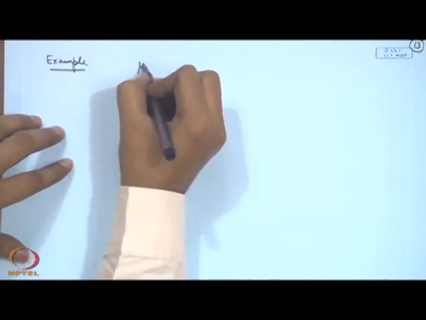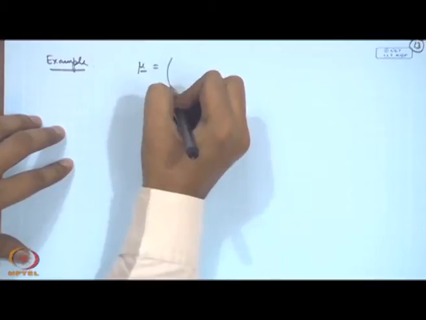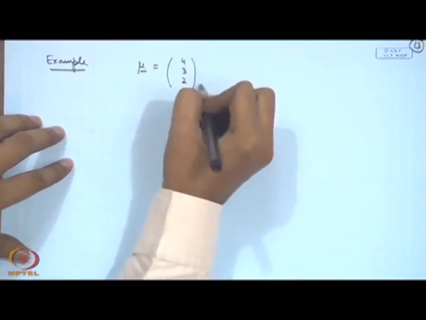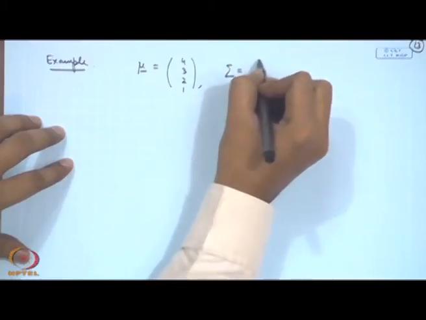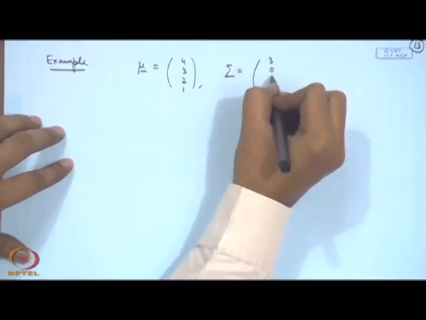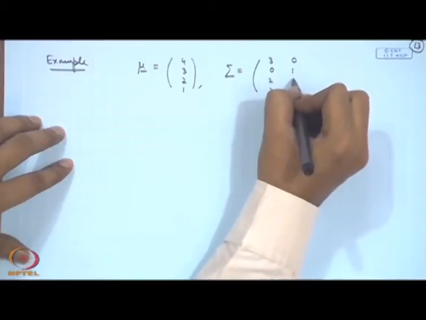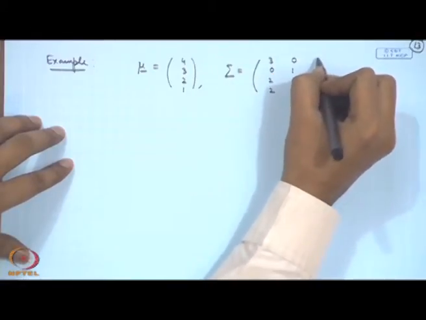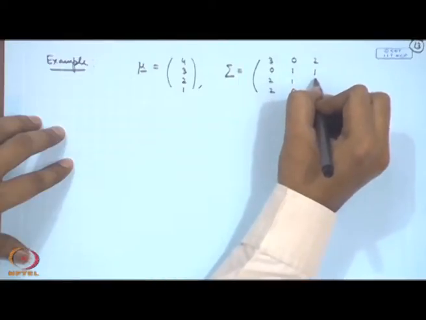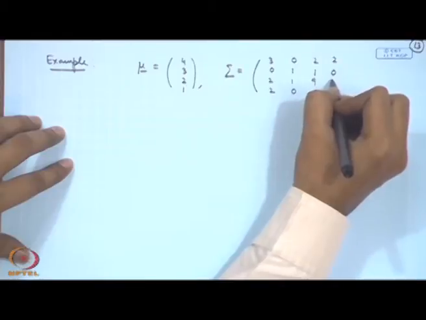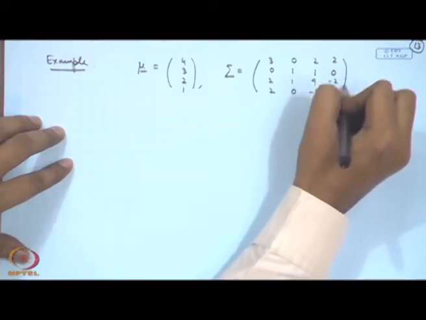Let us consider mu is equal to 4, 3, 2, 1 and I consider sigma as 3, 0, 2, 2, 0, 1, 1, 0, 2, 1, 9, minus 2, 2, 0, minus 2, 4.